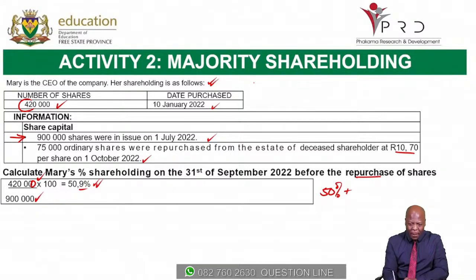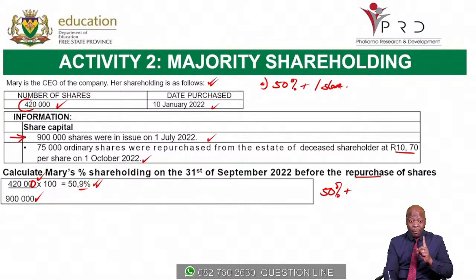Okay, let's do it now. Number 1, I'm going to call it A, where you have someone who holds 50% plus 1, a single share. That's option number 1. If you hold 50% plus 1 more share, she is holding more than 1 share because she's holding 50.9%.